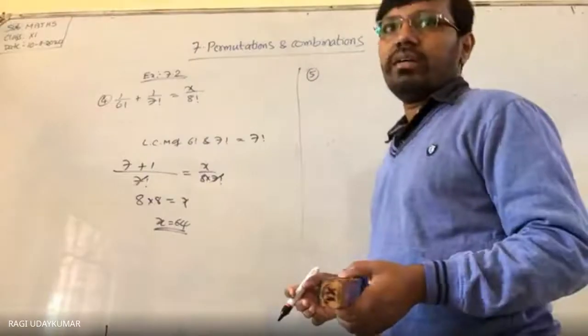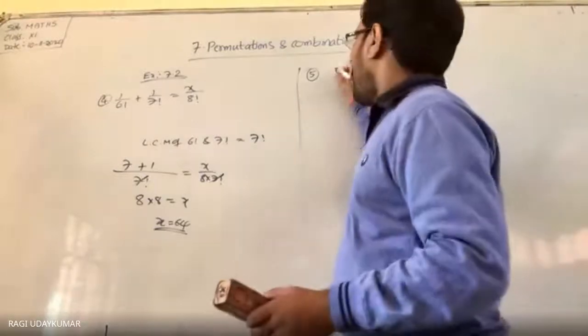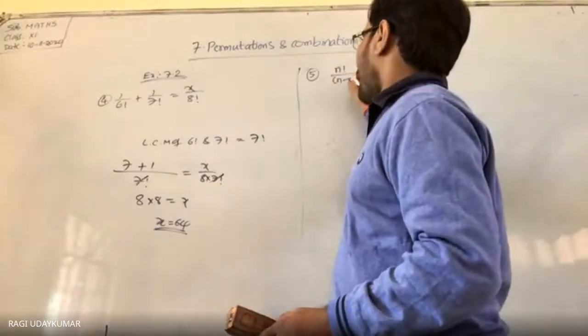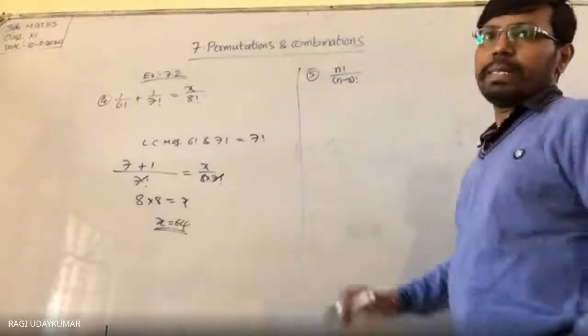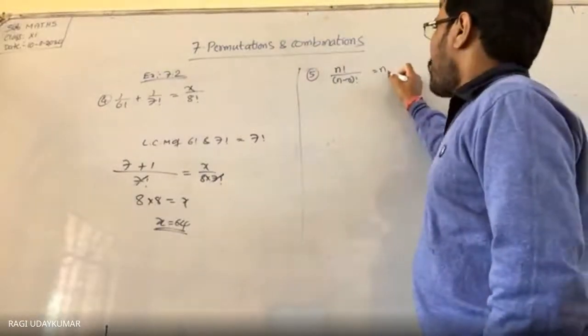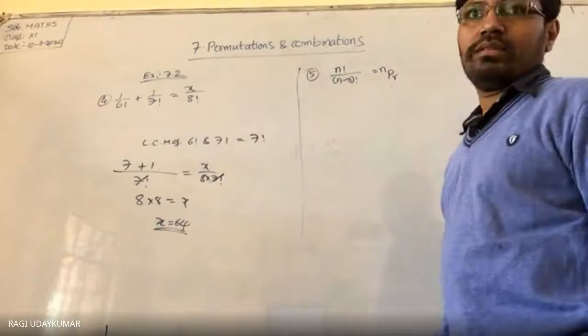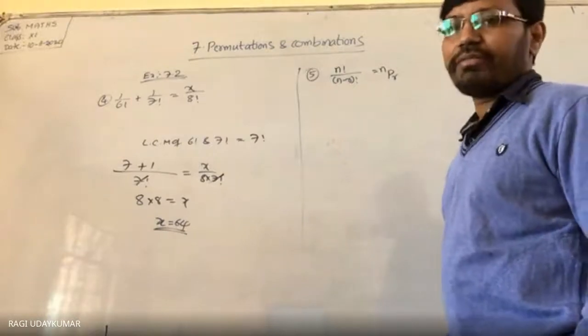Next. सर थोड़ा ब्लर दिखाई दे रहा है. मेरे नेटवर्क प्रॉब्लम की वजह से है. ठीक है. So I'm asking you to evaluate n factorial by n minus r factorial. What is this? It is nPr. n factorial by n minus r factorial is nPr.